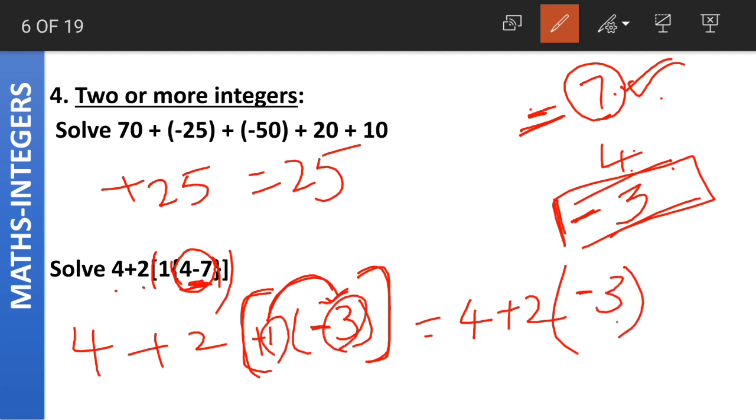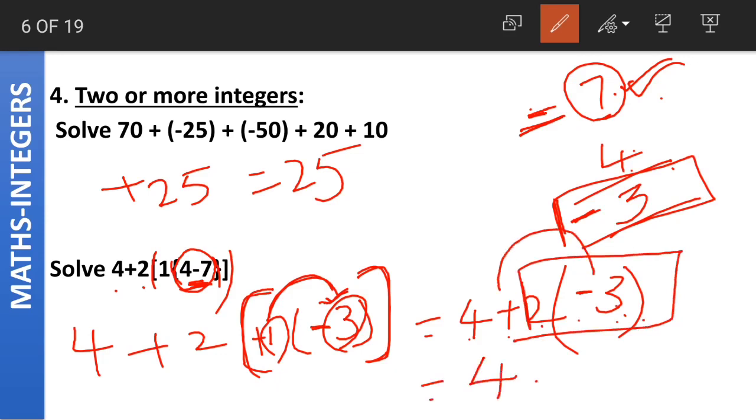Right? 3 threes are... Now this equation is reduced to 4 plus 2 into minus 3. Now let us solve this part. 2 into minus 3. What is 2 into minus 3? Plus into minus becomes minus. 2 threes are 6. So the final equation is 4 minus 6. The reduced equation is 4 minus 6.